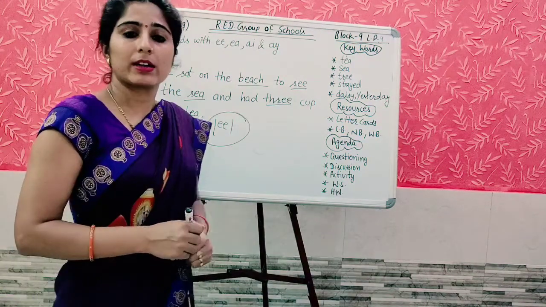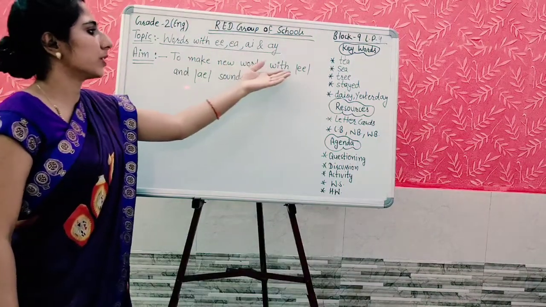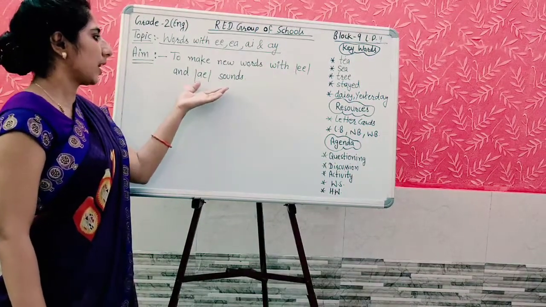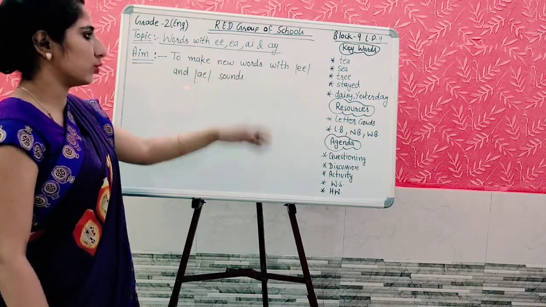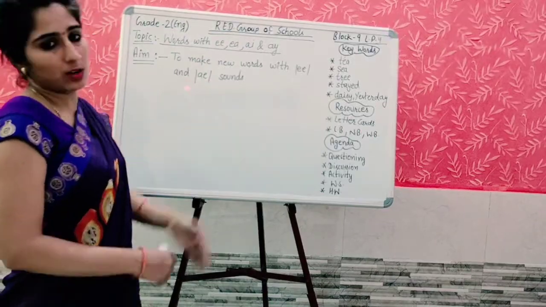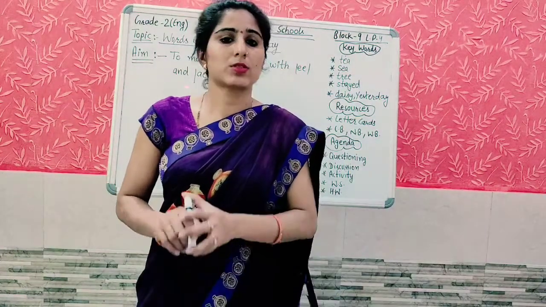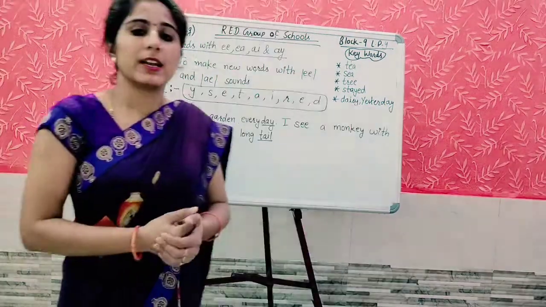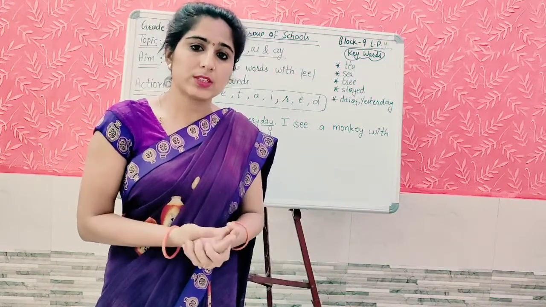Yes. So what is our today's aim, students? To make new words with EE and AE sounds. Means today we are going to make new words with double E sound and E sound, by using the letter cards. Let's start our action time today. For action time, you need some letter cards.